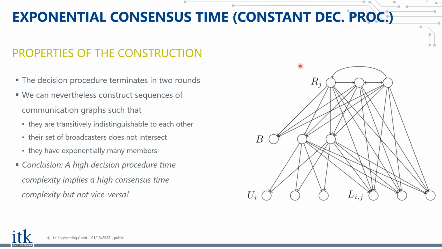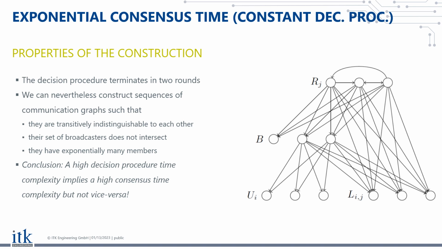This looks similar to the sketch on the previous slide. Note, however, that this set UI here is a bit more involved than before. So this is actually a set that somehow depends on whether I is an even index or an odd index. And also there is an index J now. Basically, we have layers of these communication graphs that are organized in a very, well, let's call it an intricate way. I do not want to go into detail here, but I can assure you that this is a set of communication graphs where the time complexity is exponential. So why the time complexity of consensus is exponential, I should say. So why is it exponential actually?